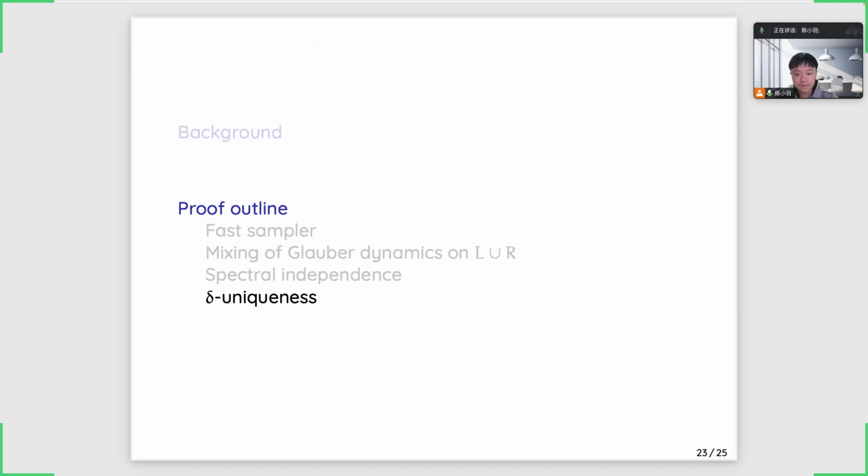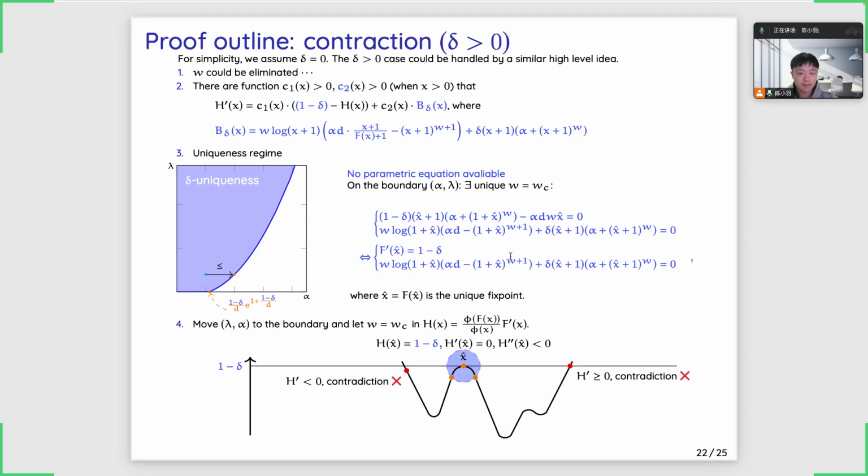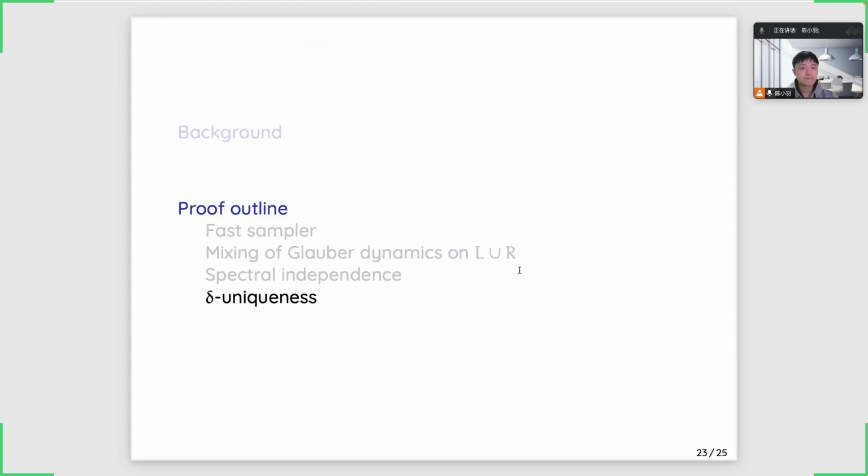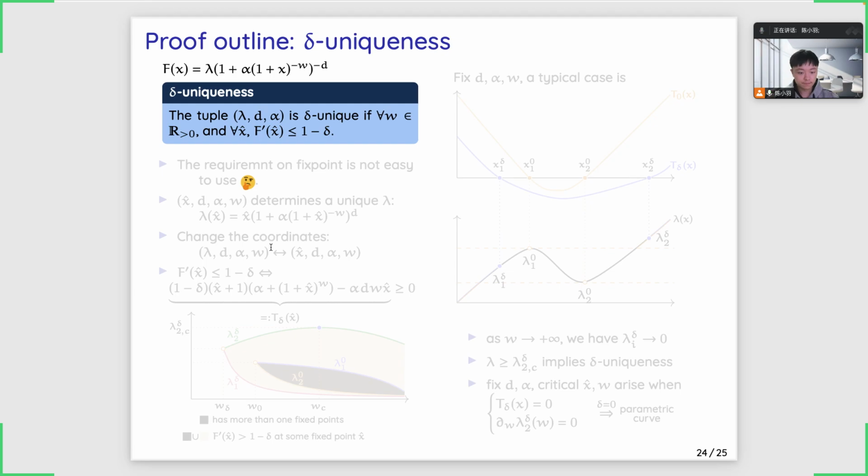And finally, we're only left to show how to translate the delta uniqueness condition into a system like this or this. Okay. So recall that the uniqueness condition is a condition at the fixed point, which makes it very hard to use.